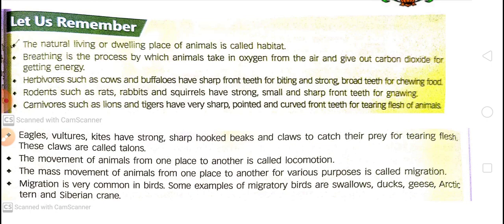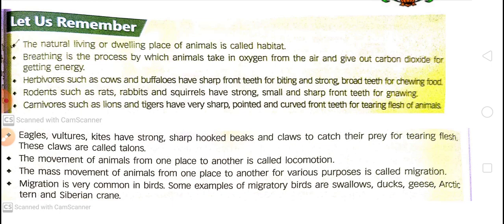The natural living or dwelling places of animals is called habitat. What is habitat? I have asked you this question before even. What is habitat? The natural living places, means where the animal lives naturally with the interaction of environment, and such natural living places are called their habitat.